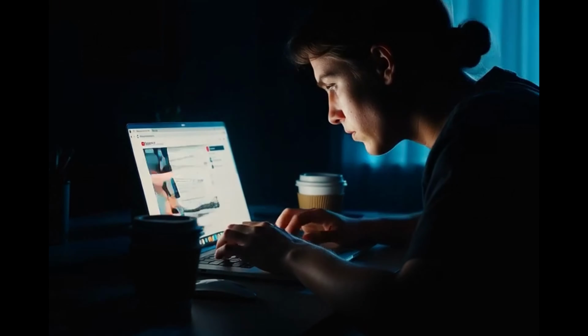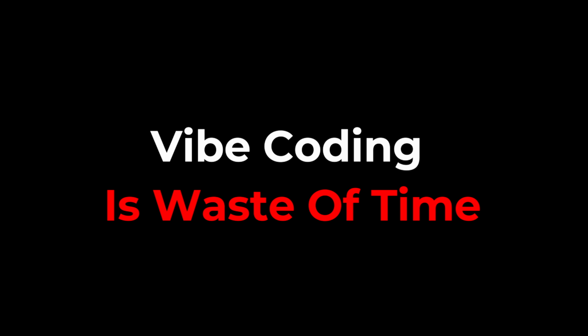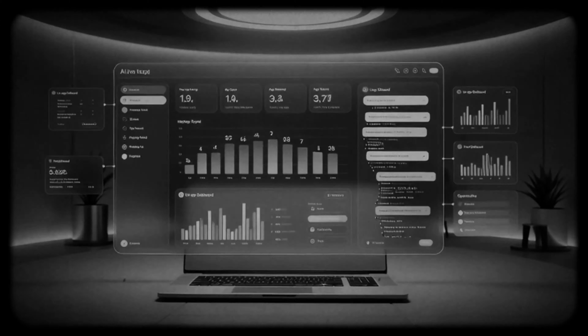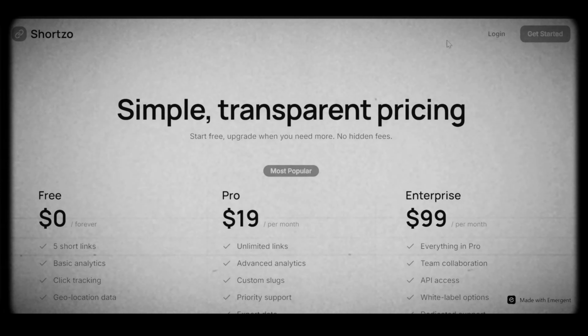I spent weeks watching YouTube videos, and most of them said the same thing. Vibe coding is a waste of time. But when I finally found the right roadmap, everything clicked. And by the end of this video, you'll understand how an app like this can turn into a real passive revenue blueprint. So let's dive in.